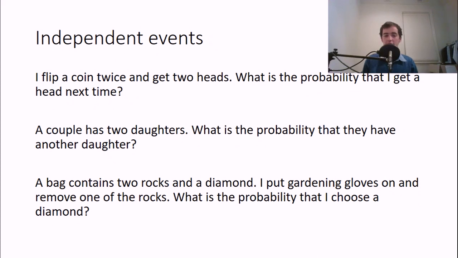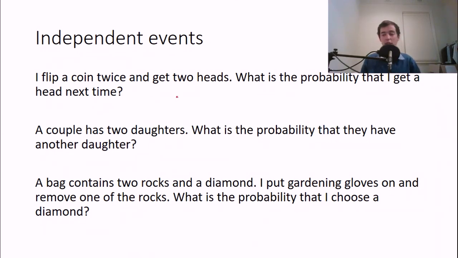Now, that's not the right thinking, because flipping a coin the first 2 times and flipping a coin the next time are independent events. What that means is they don't influence each other. If you flip the coin twice and you get 2 heads, that does not change the probability for the next time you flip the coin.